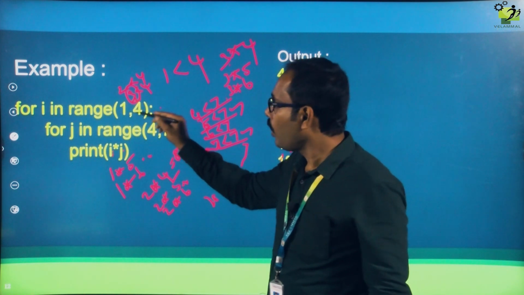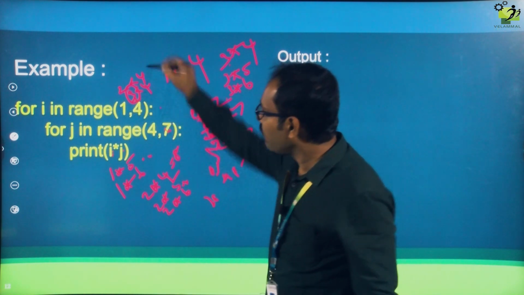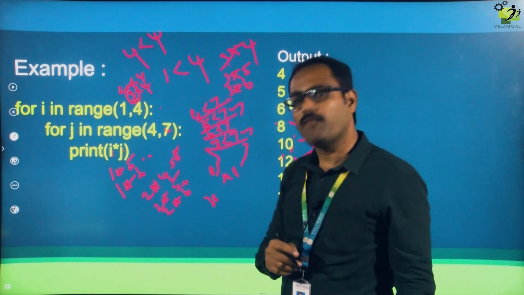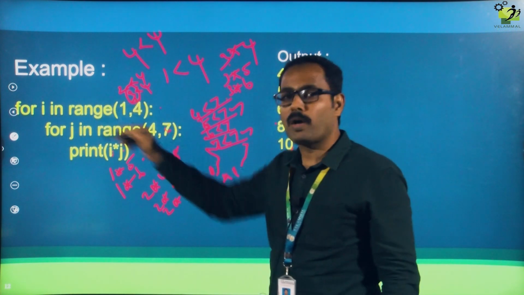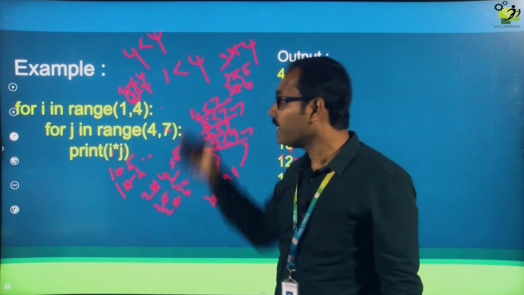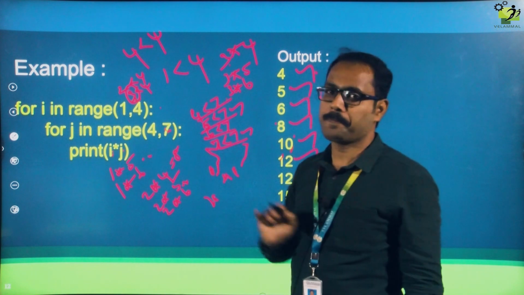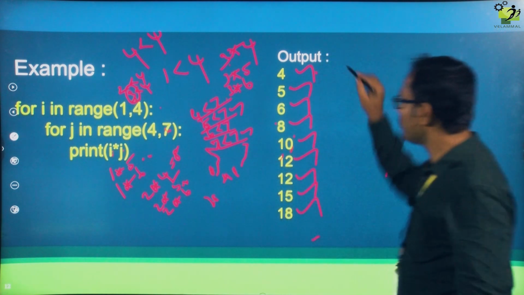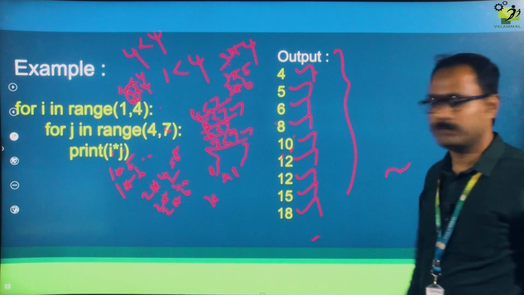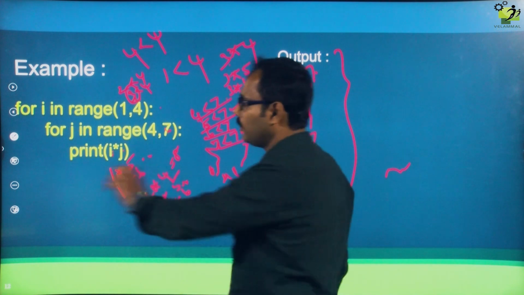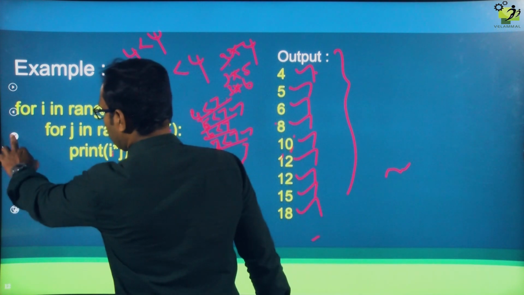Outer loop. Now what does the I value become? I value becomes 4. 4 less than 4. The condition is false. So now only the outer for loop condition is false. When the outer for loop condition is false, it will come out of the loop entirely. Okay. Right. So this is how this program gets executed. I hope you understood.